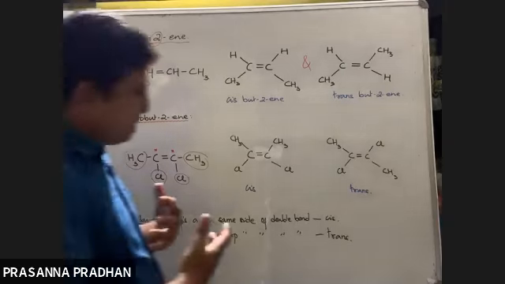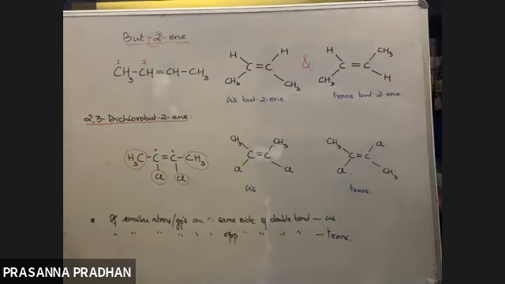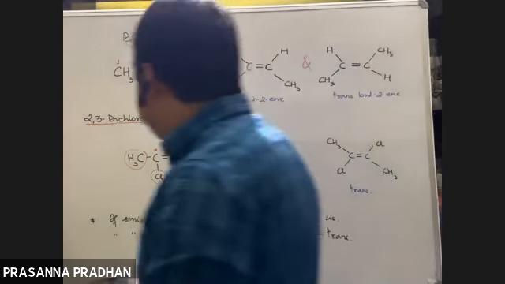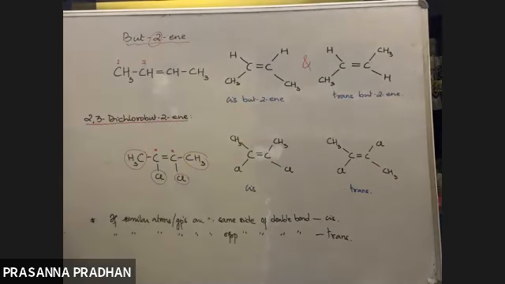So it's quite simple. It's quite easy to determine whether an alkene exhibits cis-trans isomerism or not. Just the condition is, for cis, the identical groups must be on the same side. For trans, the identical atoms or groups must be on the opposite side. And in order to exhibit geometrical isomerism, the atoms which are bonded to the double bonded carbon should be dissimilar in nature.